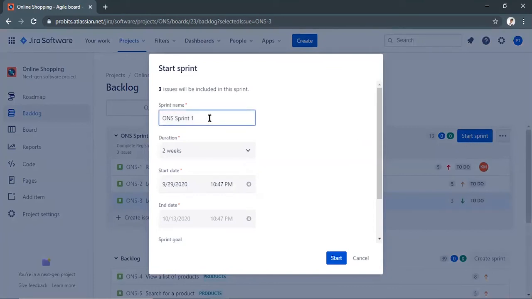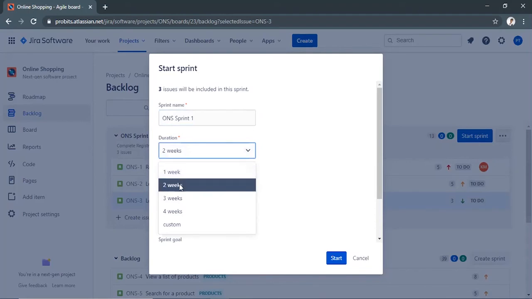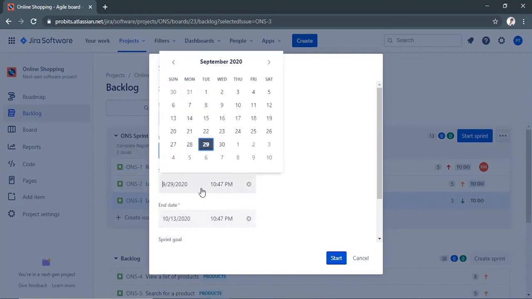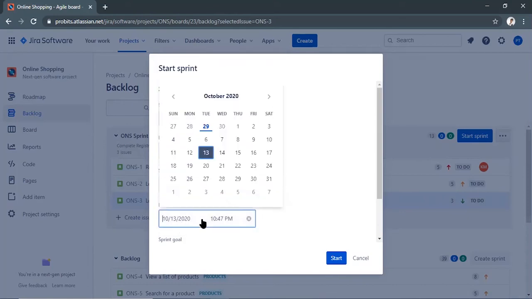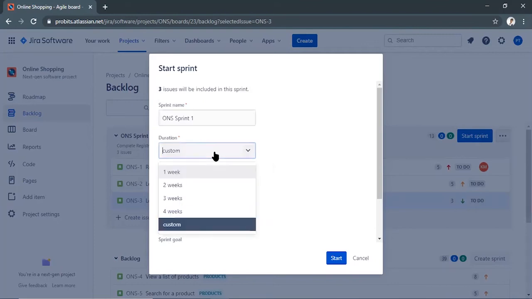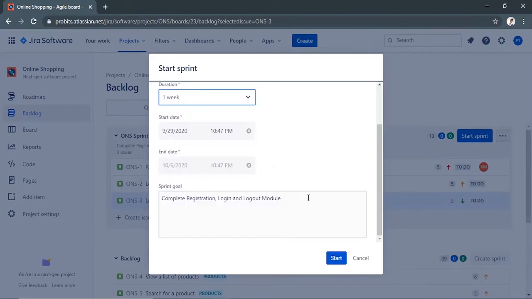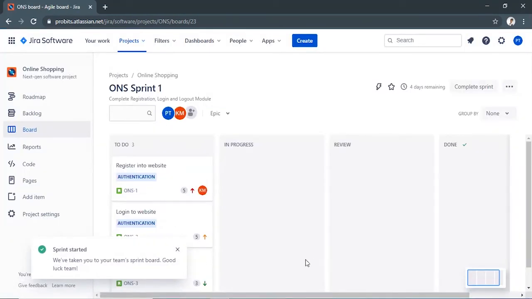Update the sprint name and select the duration and start date for the sprint. Sprints are usually 1, 2, or 4 weeks long. Or select the start date and end date for the sprint. We will select a 1 week duration for our sprint and add a sprint goal. Click Start Sprint. Now, in the board, you can view issues added to the active sprint.